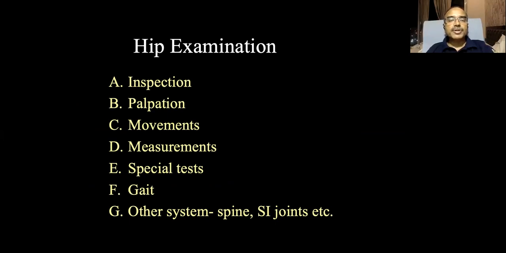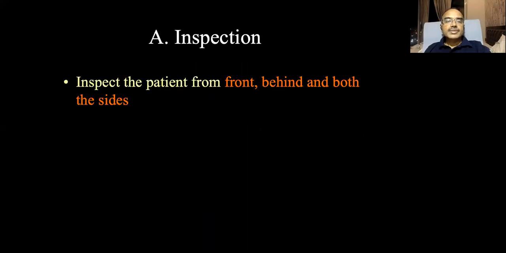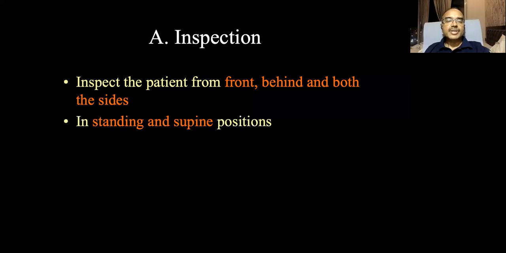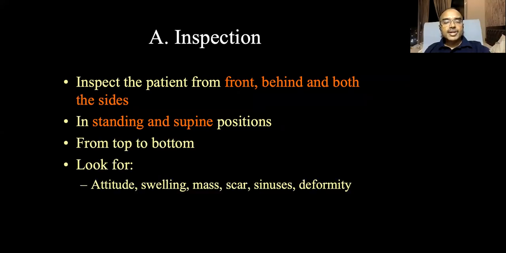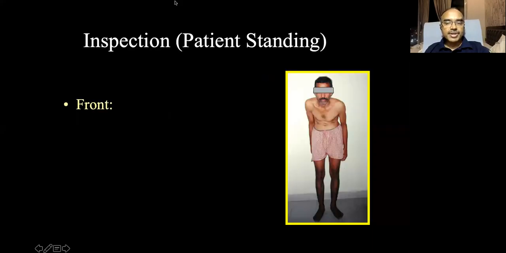As you know, every orthopedic examination goes in this order: inspection, palpation, movements, measurements, special tests, gait, and other system examination like spine and sacroiliac joints. So you inspect the patient from the front, behind, and from both sides, in standing as well as in supine positions, from top to bottom. Look for the attitude, swelling, mass, scars, sinuses, any deformity.